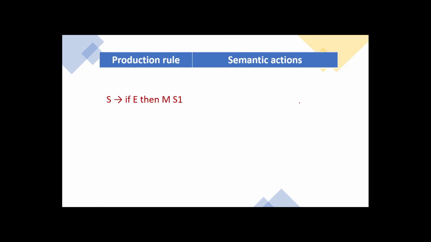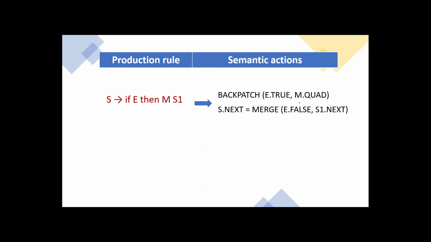Let us write an example production rule and the semantic action for the production. So S gives if E then M S1. So this is a simple if block. The semantic action will be backpatch E.true, M.quad, S.next is equal to merge E.false and S1.next. So what it means is, if the expression is true, we have to backpatch M.quad. That is, after executing the if block, you have to execute what?